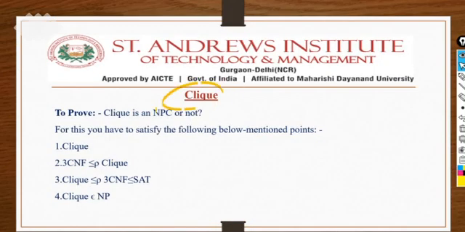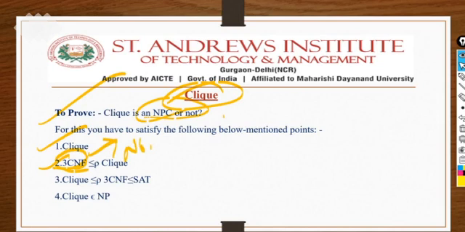Now the next thing is the clique here. So what about the clique? We have to prove whether it is NP complete or not, right? So we have to follow this procedure. What do we mean by clique? Then, is polynomial time reduction possible or not from 3CNF, because 3CNF is already known in the category of NPC. Now we have to check it for the clique.